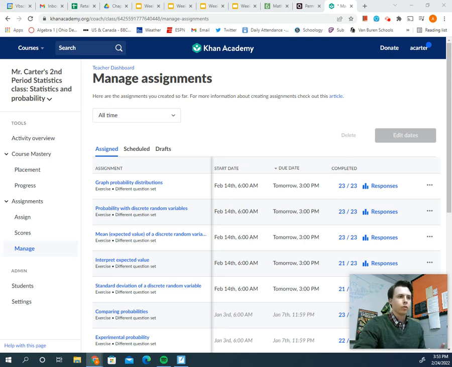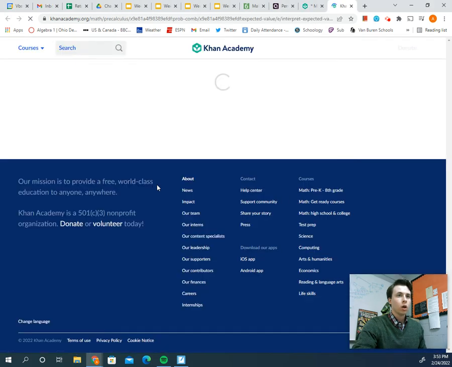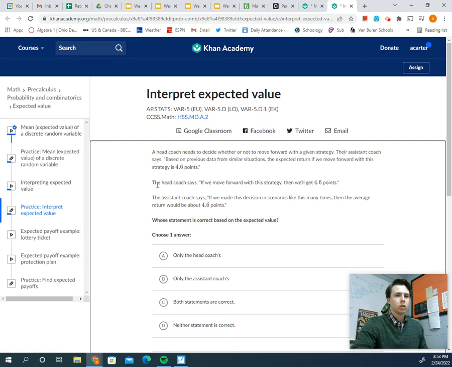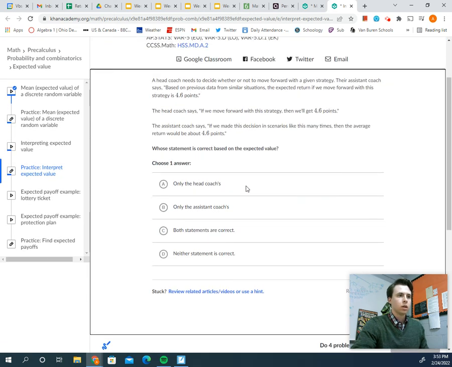I was looking back through your Khan Academy scores and I saw that we really struggled. If you're looking at my screen here, we were good with the graphing probability, okay with probability discrete, but we really struggled with this interpreting expected value one. So I'm going to do the exercises myself and talk you through what I see, what pops out, and hopefully it'll help you go back and reattempt and get those a little better. So you kind of get a window into my brain.